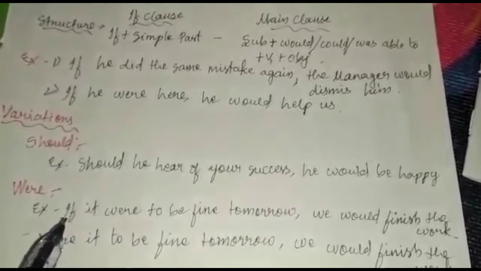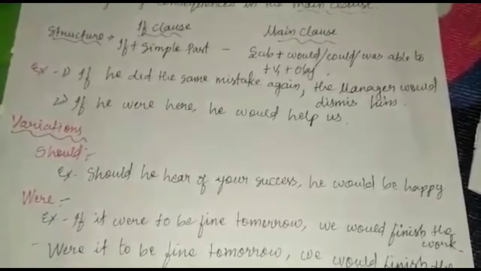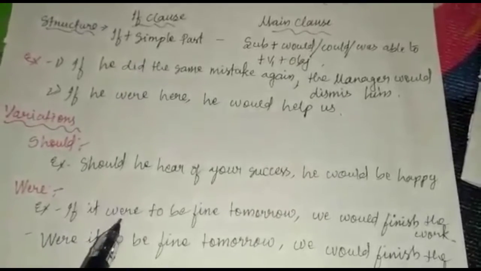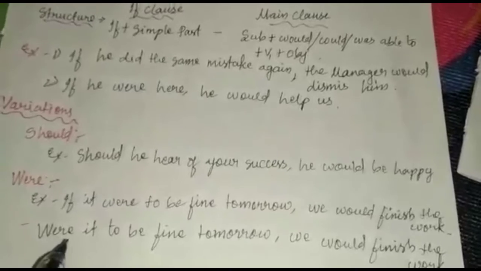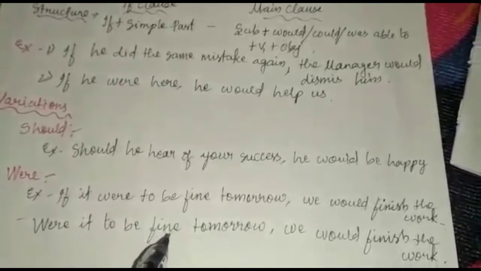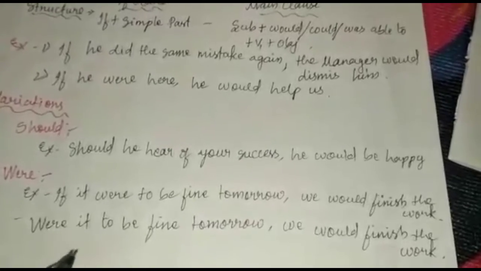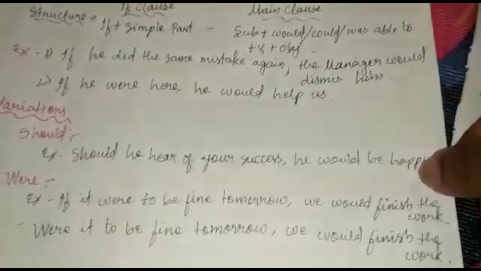Now this sentence is with if. Now if you want to avoid if and keep this sentence still in conditional, then this were has to come before the subject. Therefore, were it to be fine tomorrow, we would finish the work. See, the sentence still became a conditional sentence.